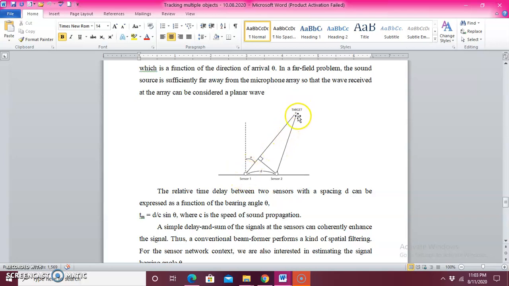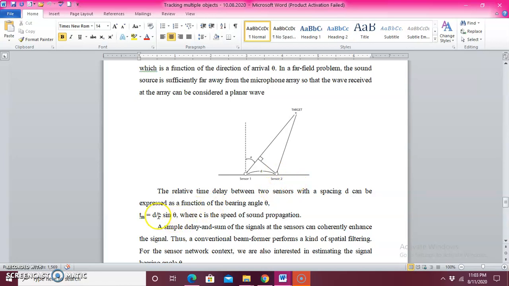Here we are just finding the target. From the location, they are drawing the lines, and using that they calculate the bearing angle theta. So the relative time delay Tm is equal to d by c into sin theta. This is how they are calculating the propagation of the sound.